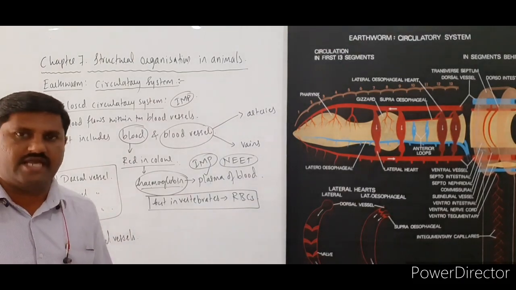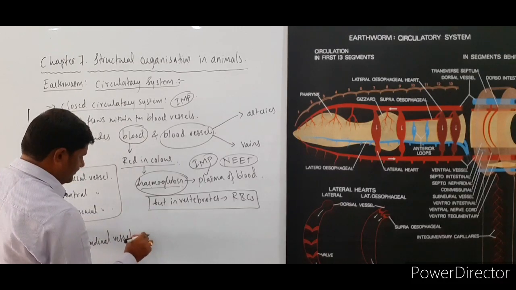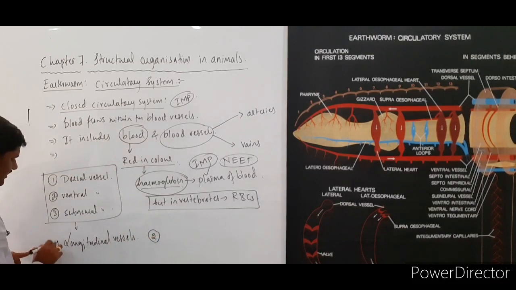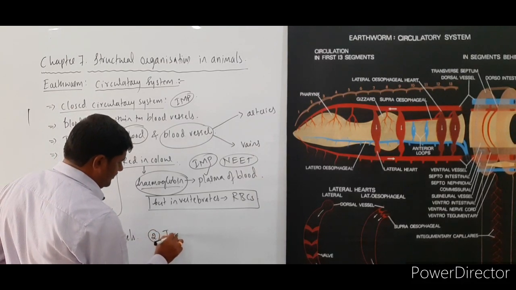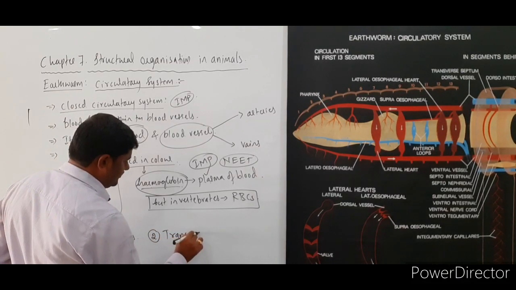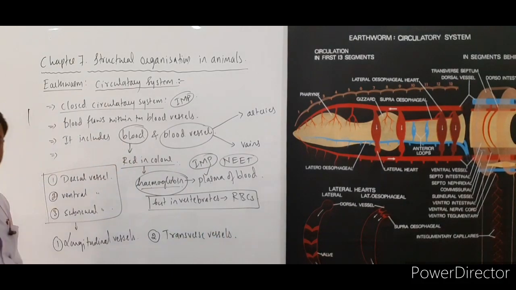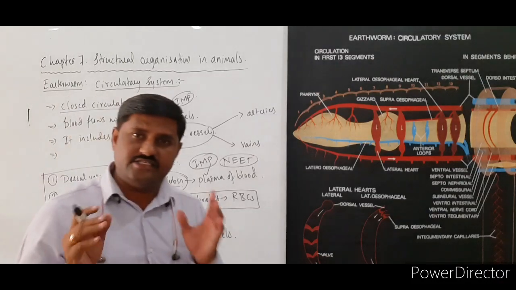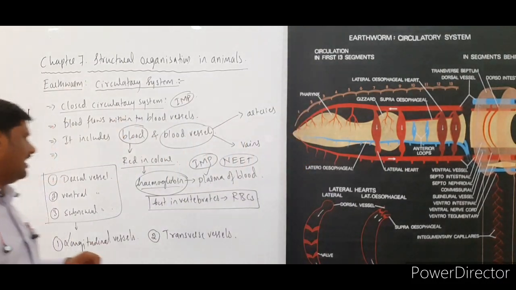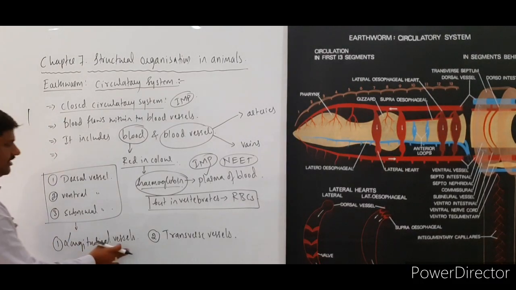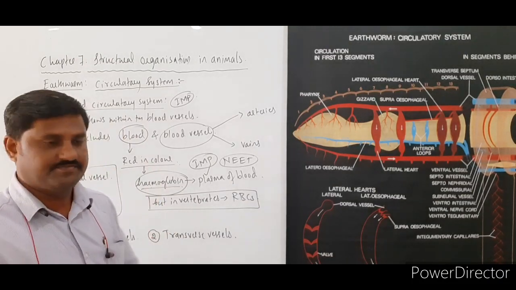They are commonly known as longitudinal vessels. Apart from this, there is a second type of vessels also. Those are called transverse vessels. So broadly these vessels are categorized into two types. One is called what? The longitudinal vessels, and second one is transverse vessels basically.